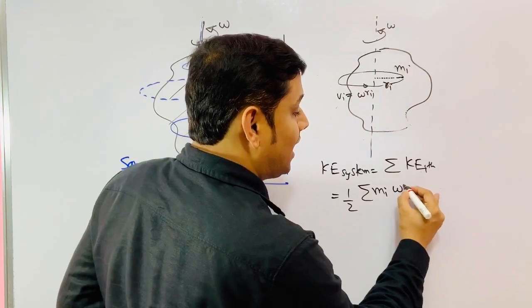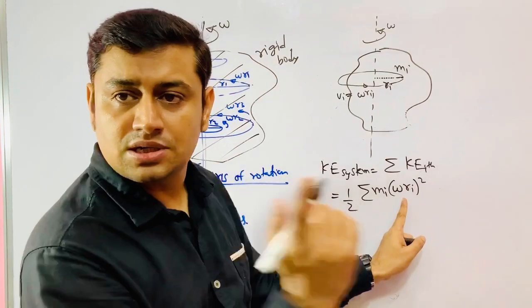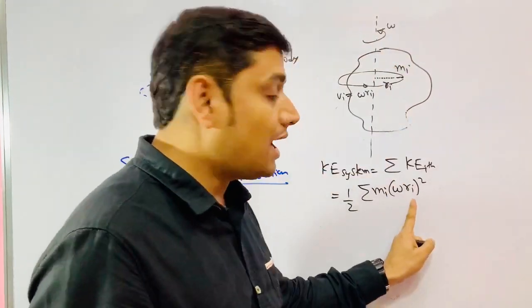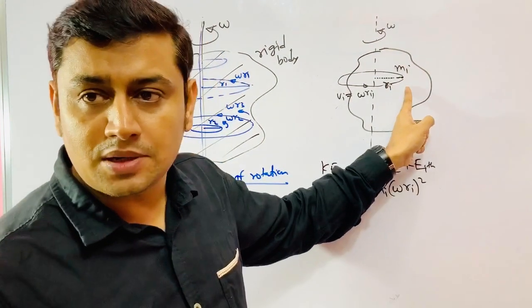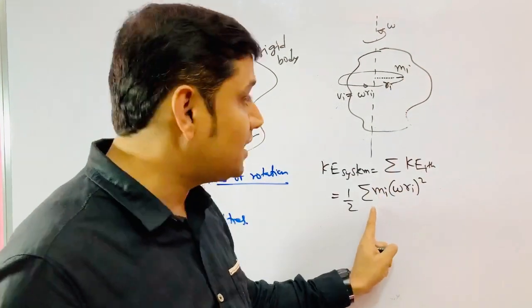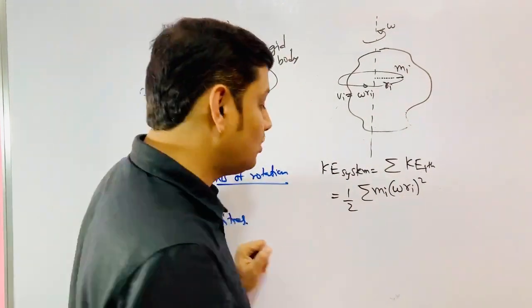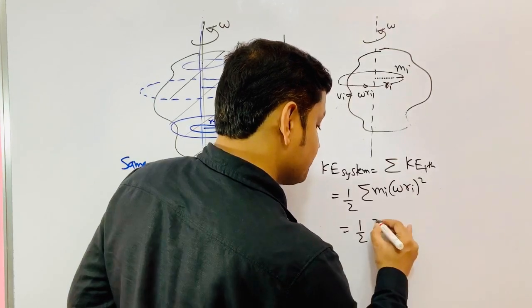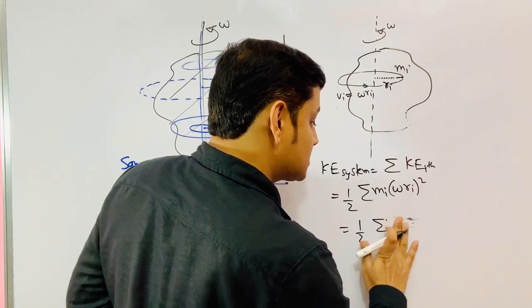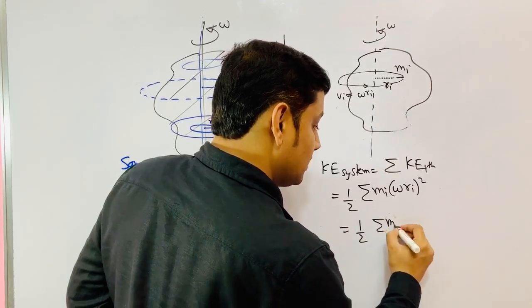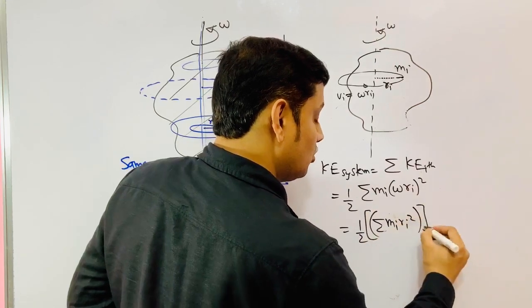Vi means omega ri, where omega is the angular velocity and ri is the perpendicular distance of that particle from the axis of rotation. Omega is a constant, so I can take it out. I will get half summation of mi ri square, whole times omega square.